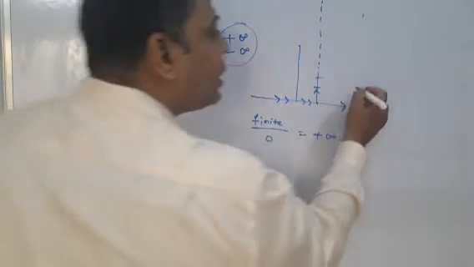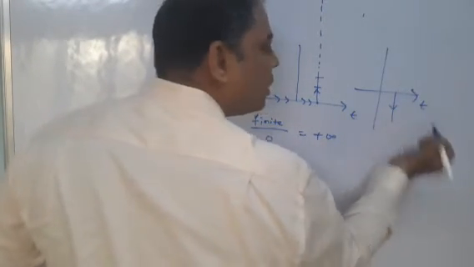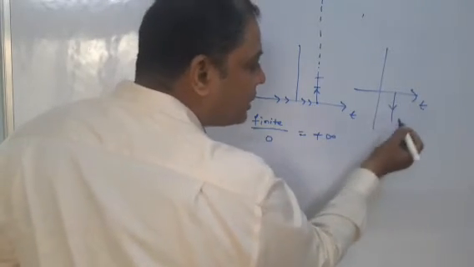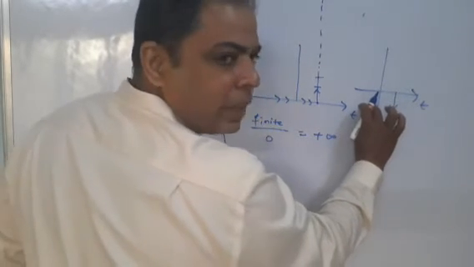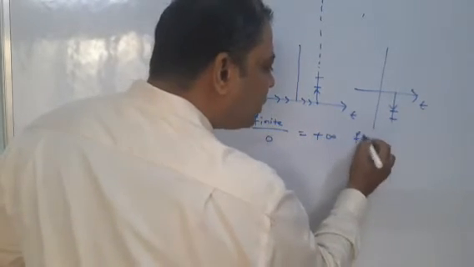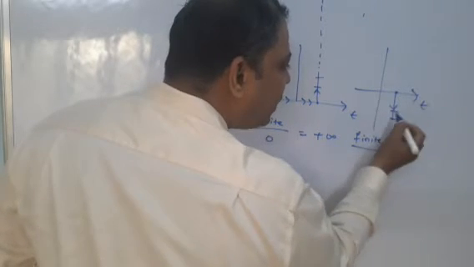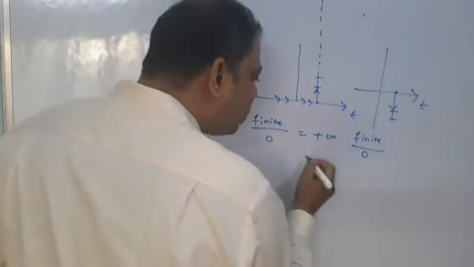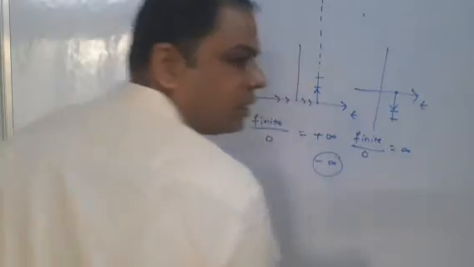But if you are falling, this is the time axis, suppose you are falling in this manner. See here, this straight line, what will be the slope? Change in y, definitely we are getting some finite change in y. Change in x, same point, these two values you are getting, so therefore change in x is 0. But we are falling, so the slope is minus infinite. So this line has slope minus infinite, very interesting.